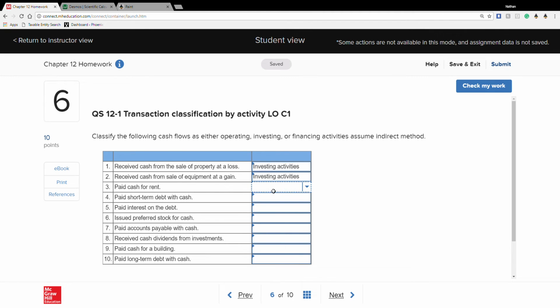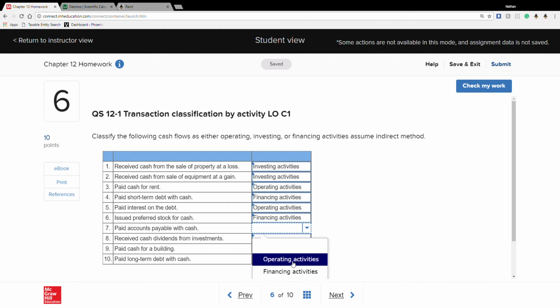Paid cash for rent. Well, that's in our everyday life, so operating. Paid short-term debt. When we retire debt, that's part of financing. Paid interest on the debt. Now, we did pay interest, but this is considered more of an operating activity. This is still everyday stuff that happens in operating. I mean, could be any debt. So, issued preferred stock for cash. That's financing. We issued stock.